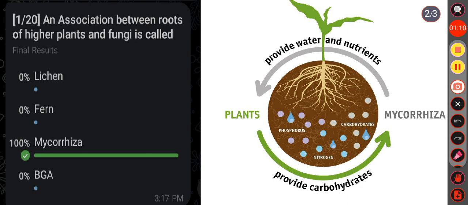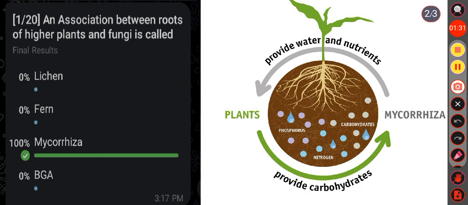So, a mycorrhiza is a symbiotic association between fungus and root system of higher plant. Okay. See the other option, that is lichen. Lichen is a symbiotic partnership of algae and fungi. Okay. Then in the option B, that is fern.